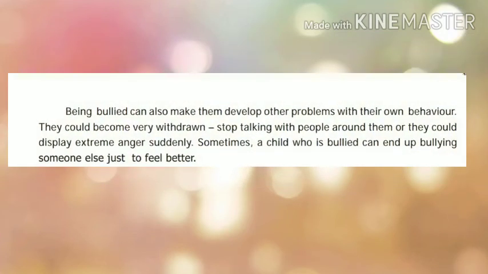So not only these problems, we can also see many changes in that particular person's behavior. They will become very withdrawn, meaning coming down, going down. They will not come to the front. They will be afraid of everyone. They will not come out to speak out. They will be very afraid, and they will get extreme anger. They will show a huge anger towards all the people.